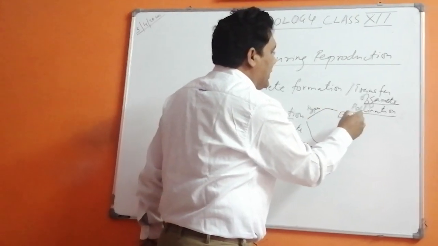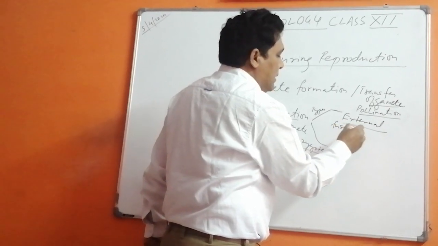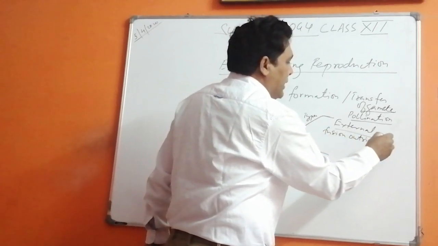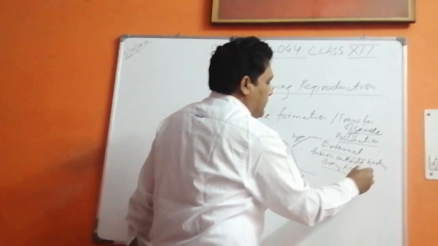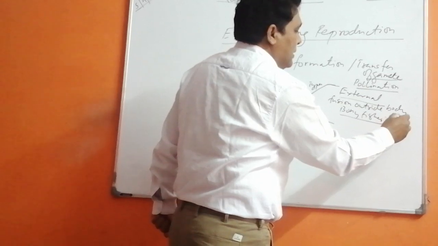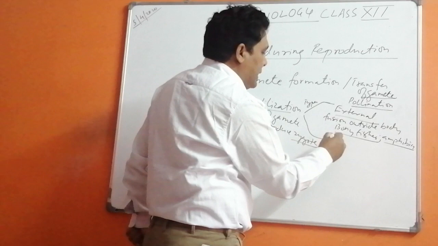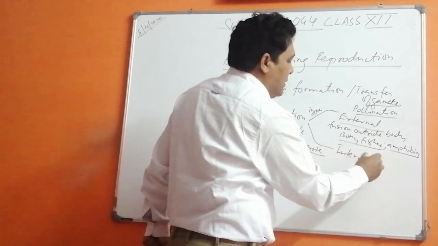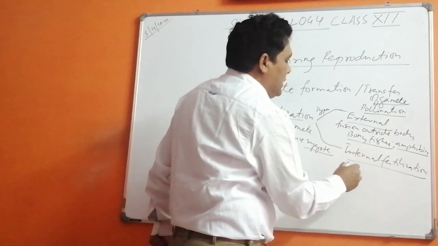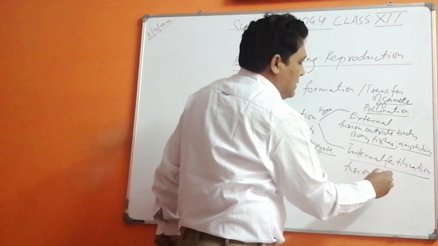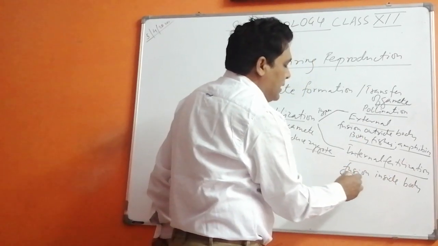One is external fertilization, that is fusion outside the body. These are bony fishes and amphibia, where this takes place. Second is internal fertilization. Internal means fusion inside the body.